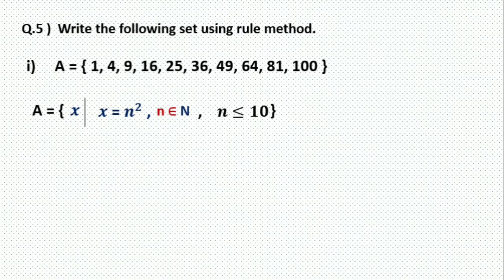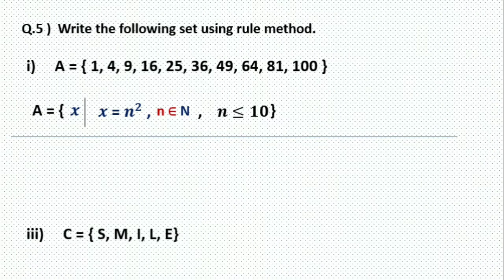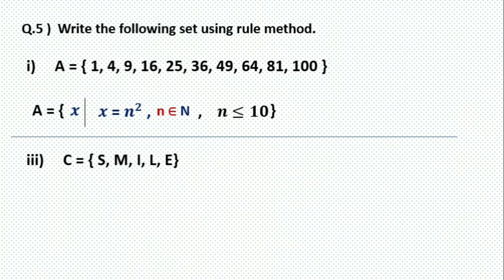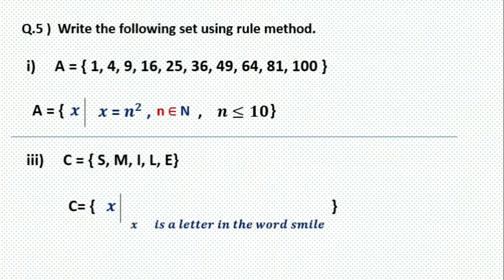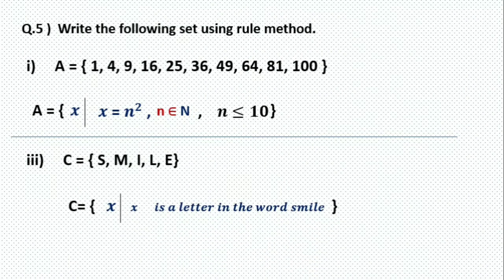Okay, so this is the answer of the first question. Next question we have here, question number 3. C is the set of letters of the word SMILE. So how to write it in rule method? Yes, C is the set of, consider a common element x followed by a vertical line. So x is a letter in the word smile.